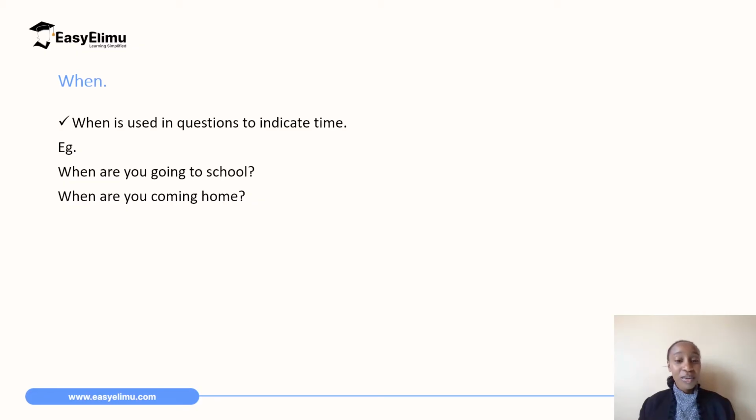For example, when did you go to school? Or when are you going to school? The answer will be, I will go at 6 p.m. I will go in the evening. I will go tomorrow. It is indicating time. So when we use when, we are asking about the time.